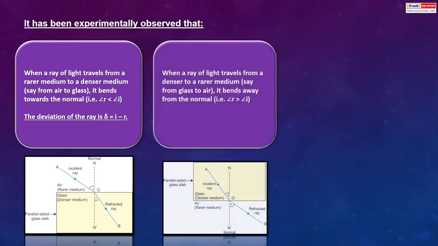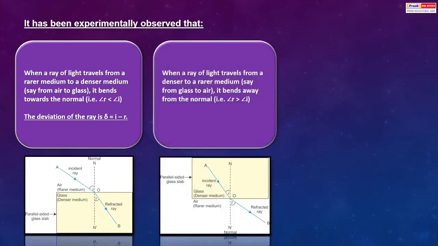When a ray of light travels from a denser to a rarer medium, say from glass to air, it bends away from the normal. That is, angle of refraction is more than angle of incidence. The deviation of the ray here is R minus I.